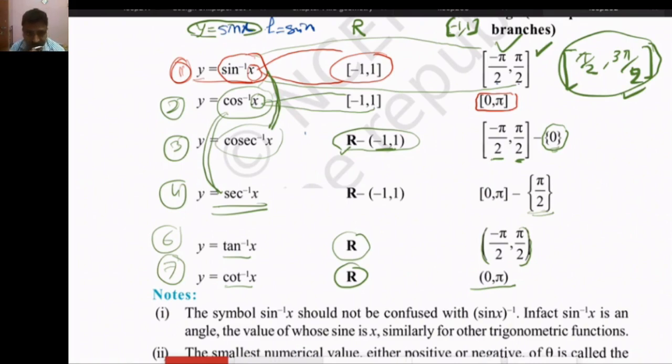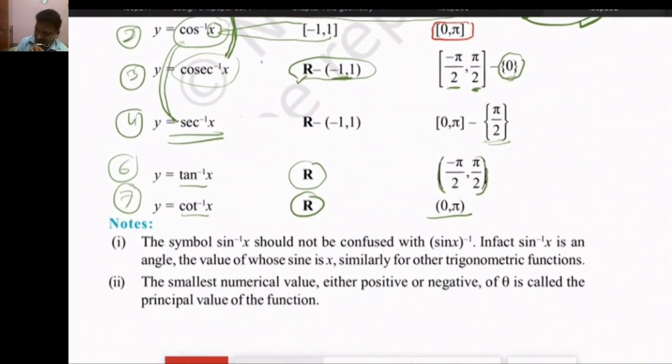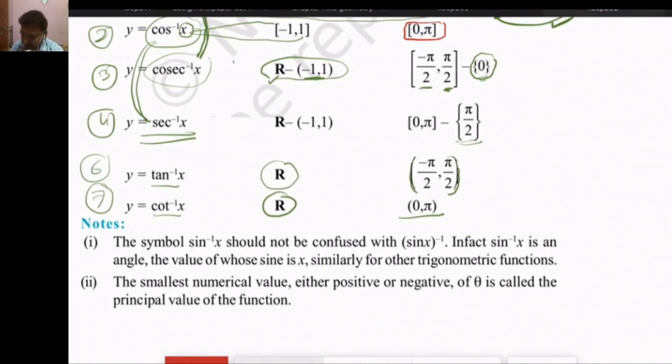This is not a new function. Already we know about trigonometry, inverse function. We only want to see inverse trigonometric functions. So there are some notes. Please remember it. The symbol sin inverse x should not be confused with sin x whole inverse.